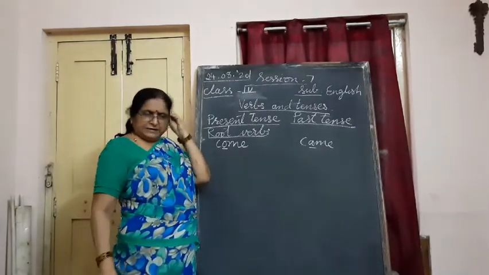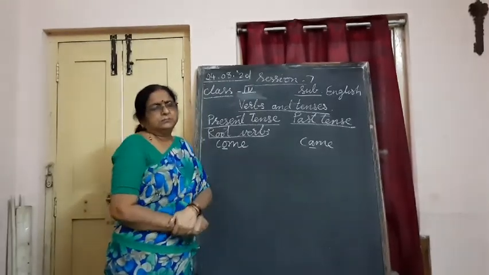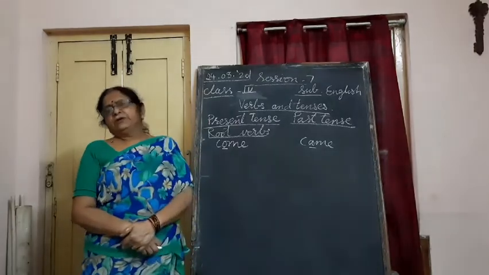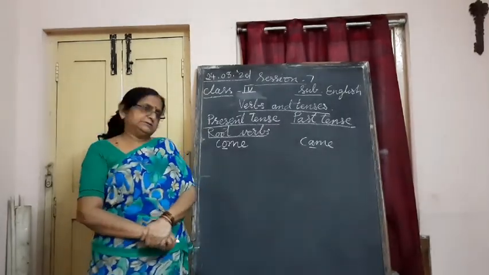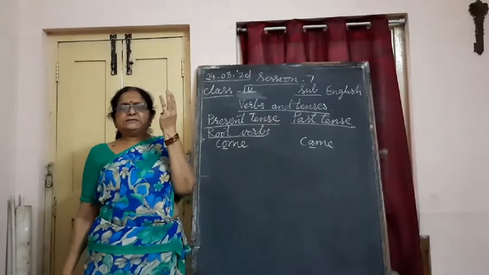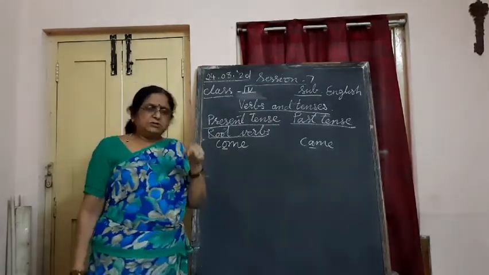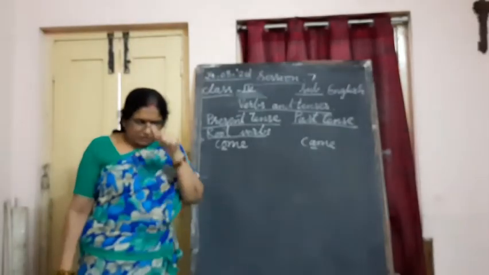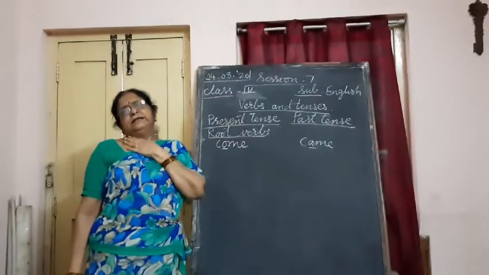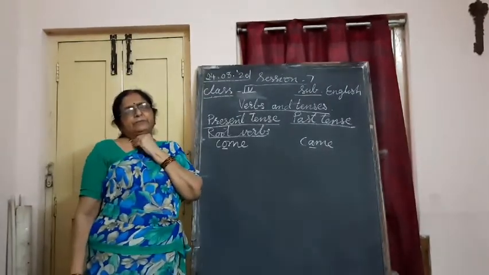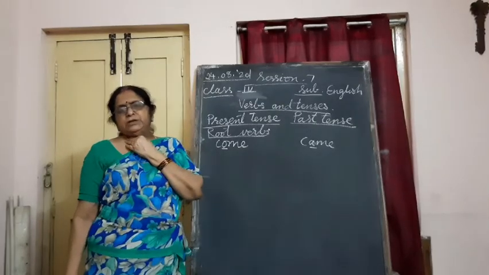And there are some rules to use the present tense. When are we going to use the present tense forms? In 3 different cases we use present tense. One is when you are talking about the work you are doing just right now. Then, when you are talking about your routine.